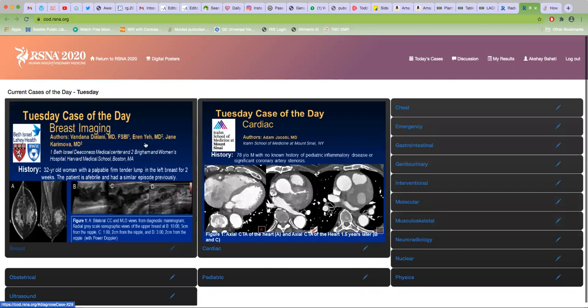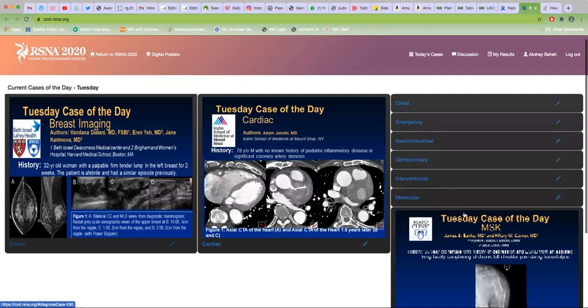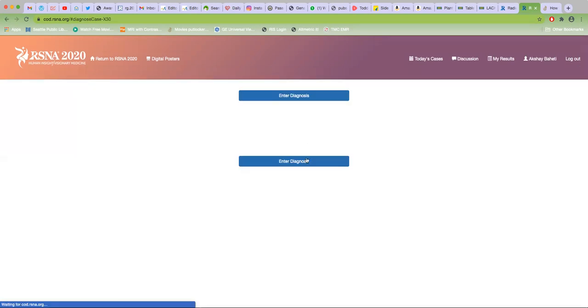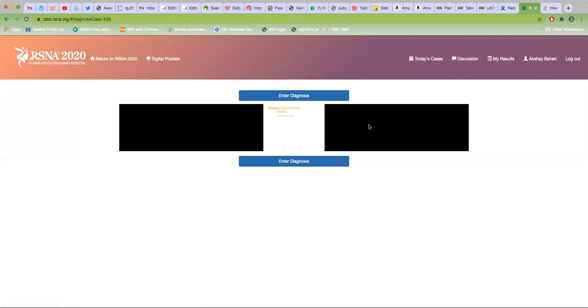So case of the day is a single slide. Case of the day cardiac, case of the day breast, MSK. Every system will have cases of the day. Then you go to one, and all of these are the cases of the day. You'll get a big slide and you have to enter the diagnosis basically. I think it's just my net which is slow.